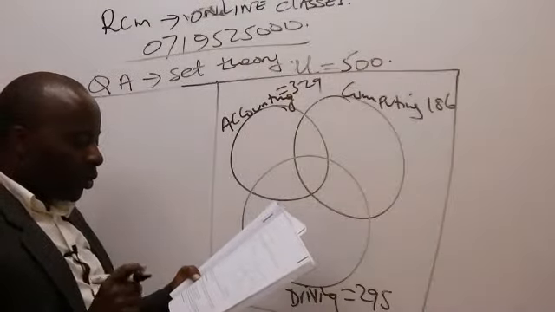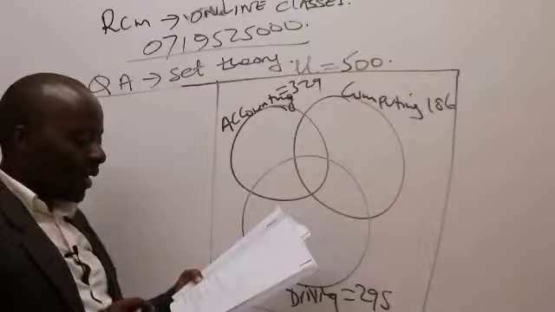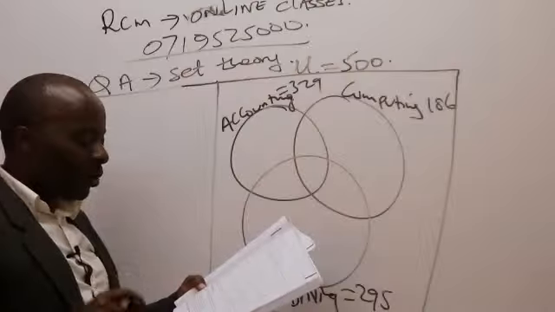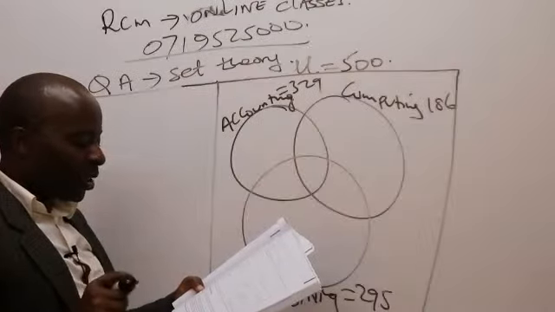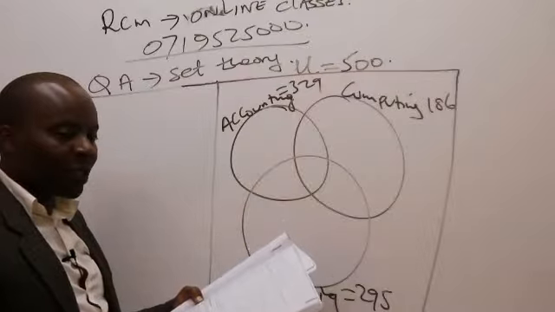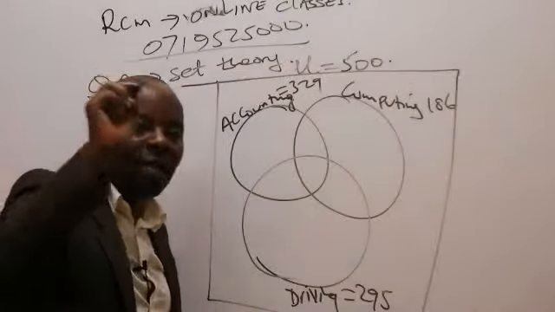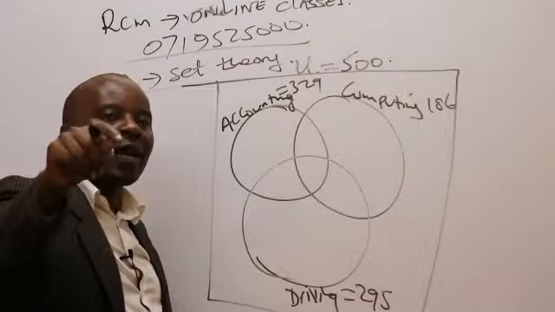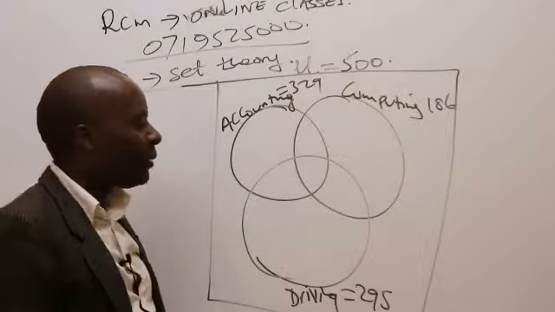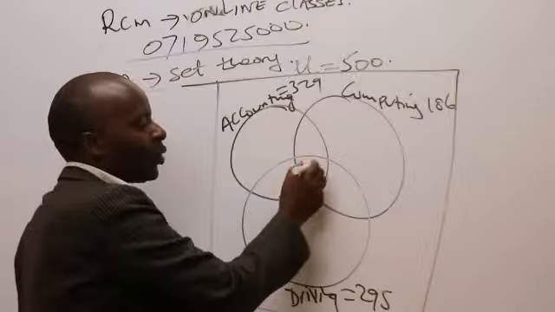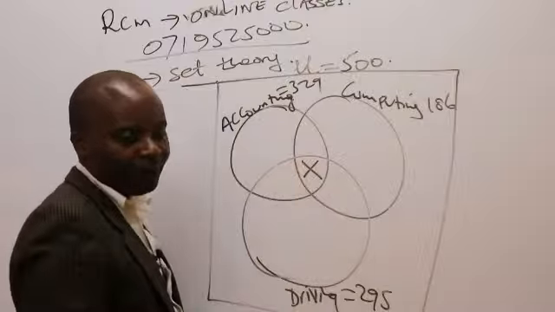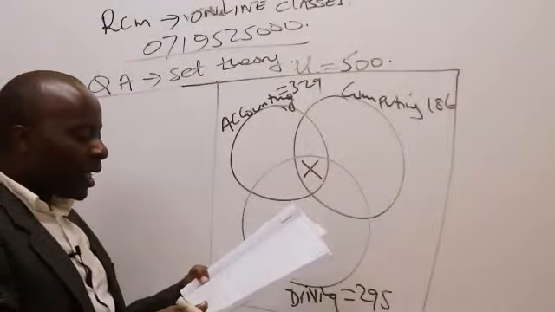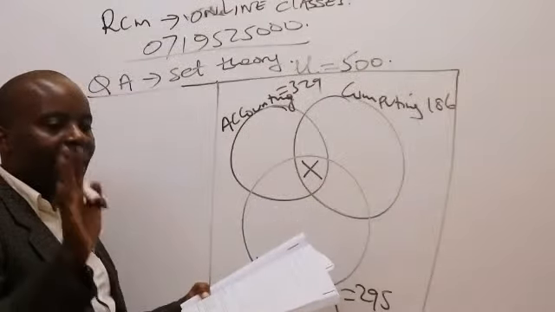Now, I'm told 83 students are undertaking both accounting and computing courses. 217 students are undertaking both accounting and driving courses. 63 students are undertaking both computing and driving courses. They haven't given me the bull's eye, the number of students undertaking all 3 courses. So this space has not been given, and I'll take this to be X. Once I do that, ladies and gentlemen, I'll start looking for the and for 2.